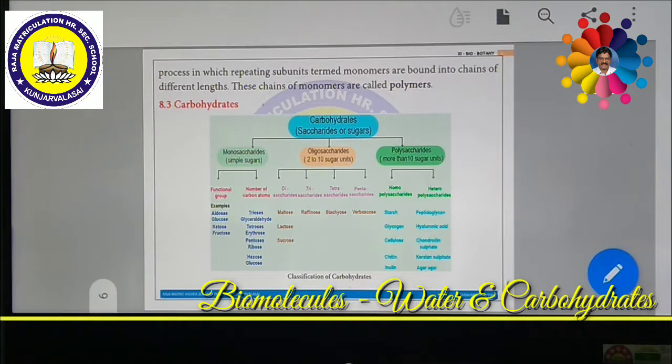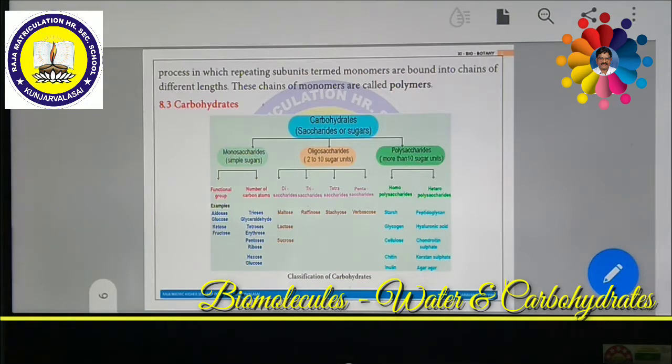Cellulose is a very good example. We can say there are a lot of examples: starch, glycogen, cellulose, chitin, inulin, peptidoglycan. These are all very good examples of polysaccharides. Depending upon the functions of polysaccharides, there are two types, namely storage polysaccharides and structural polysaccharides.